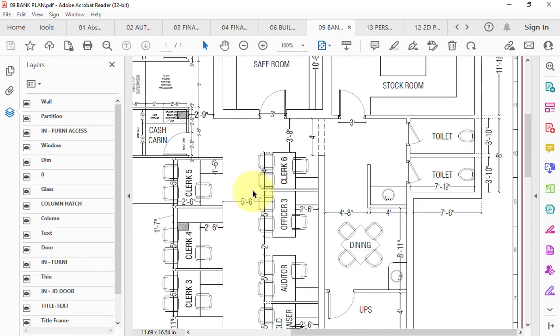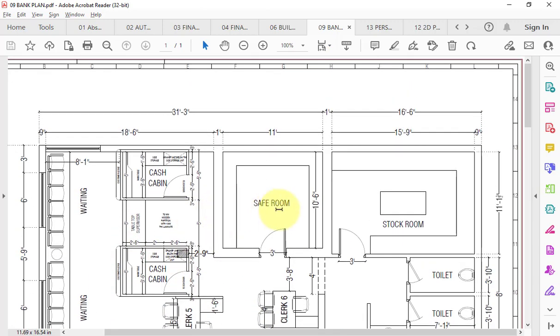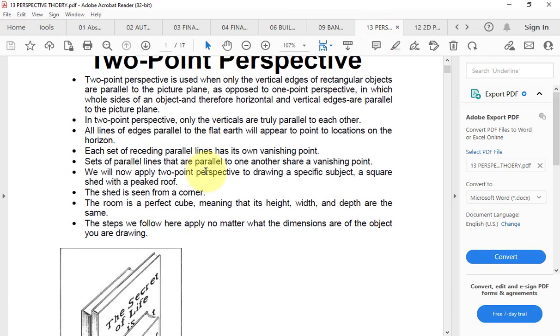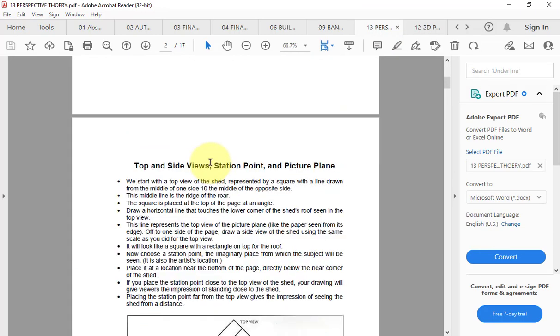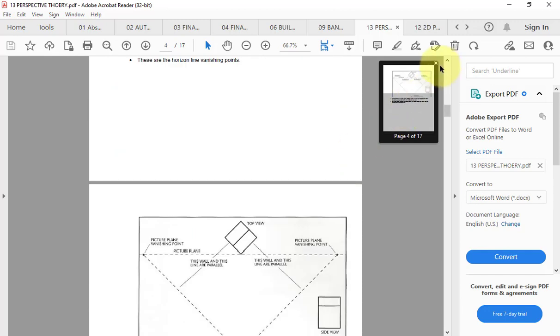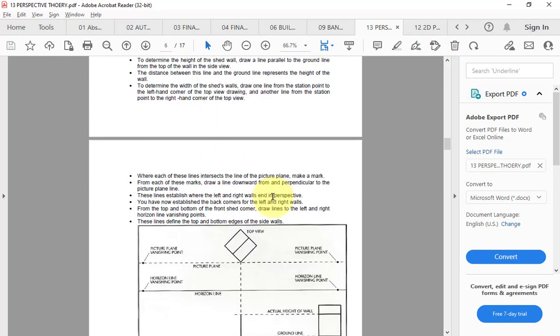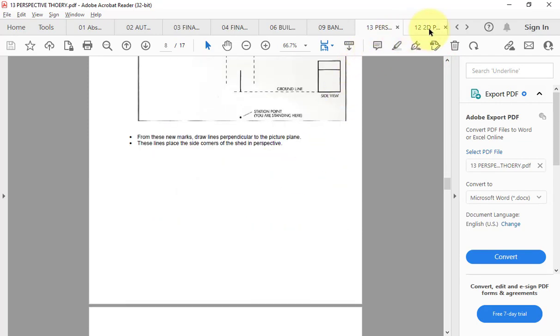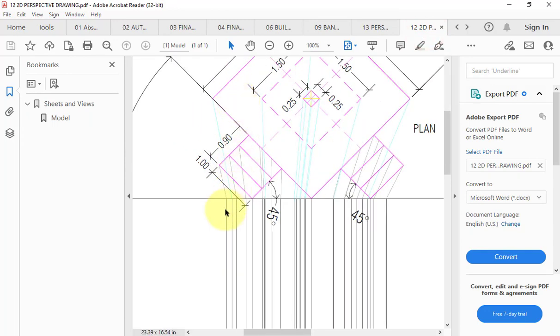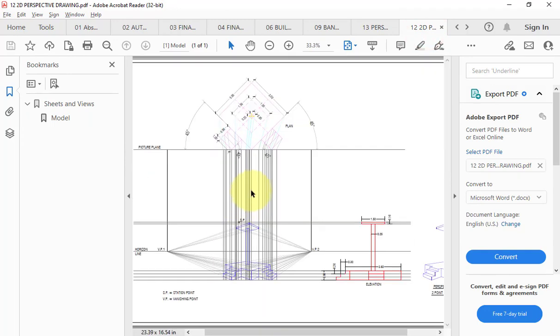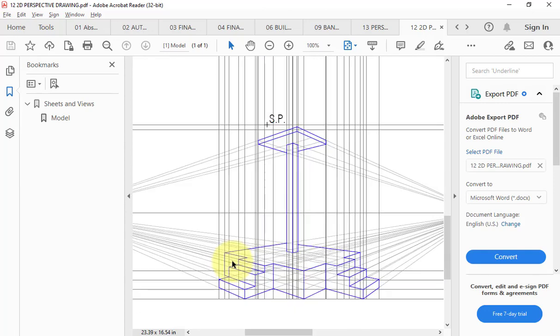All this material I will share with you along with the course resources, and I have not limited it only to 2D and 3D, but also 2-point perspective, which I will share with you. This is the theory of 2-point perspective, and practically in AutoCAD how to draw 2-point perspective, that I will also share with you. This is one example which I have shared. This is not the only example of perspective. I will cover 7 to 8 examples of perspective, so you will become a master in perspective.